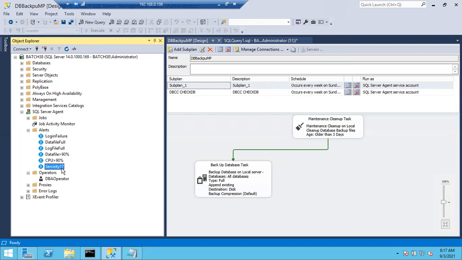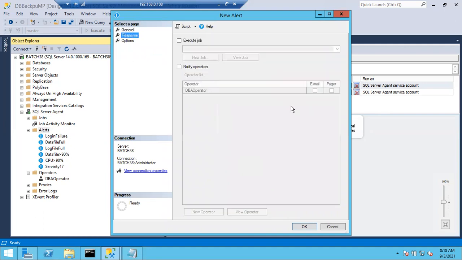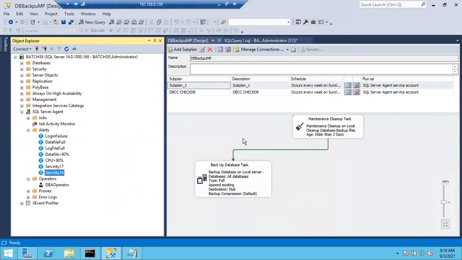So we are going to configure severities 16 to 25. In case anyone asks, please create severity 16 to 25. Right click, alert, you can choose new alert, severity 16 if you want. That's it. You have to choose severity 16 here. Miscellaneous user error. And of course, response. So in this way, you can create severity alerts. Okay. So sometimes they will ask you to create severities also. So like this, we can create severities, right? Any questions, any doubts?